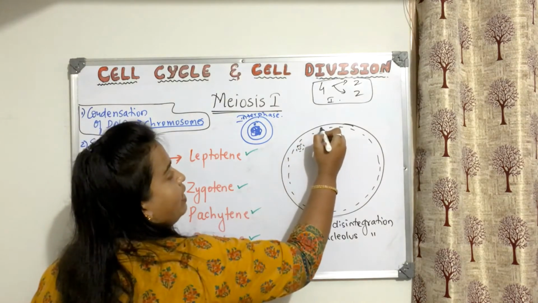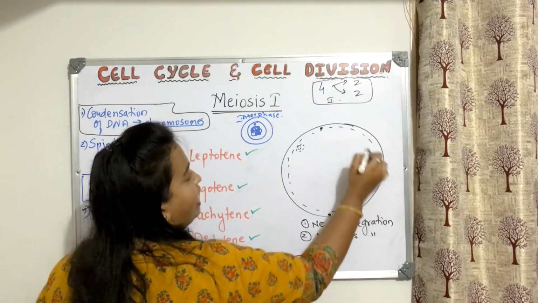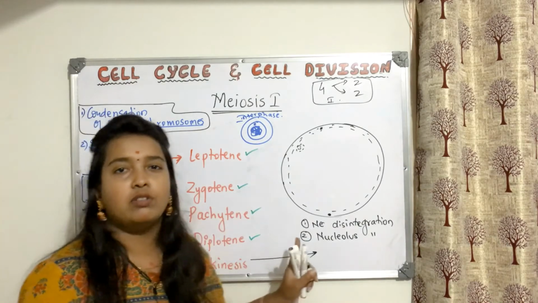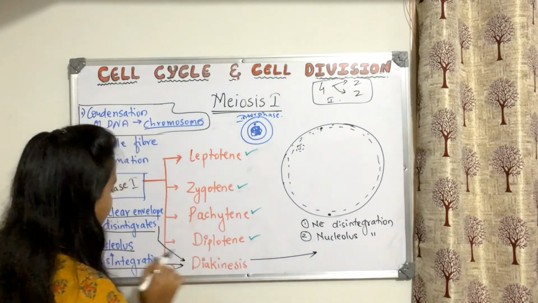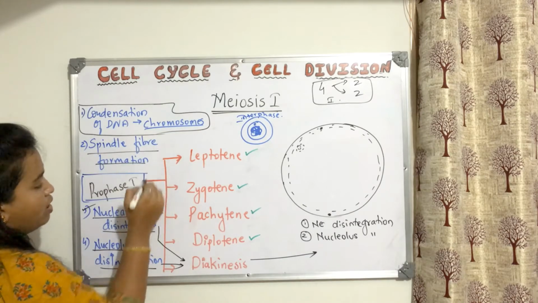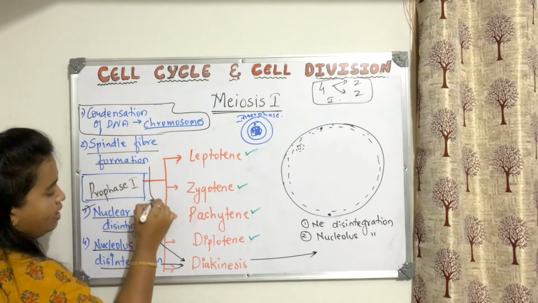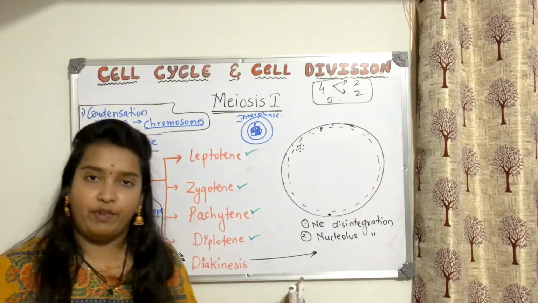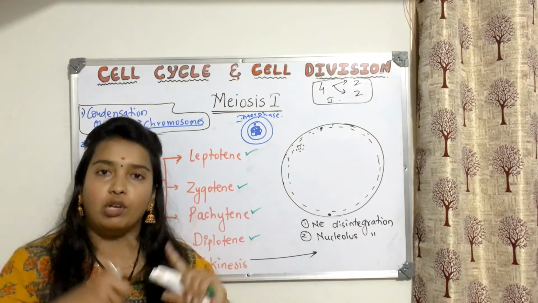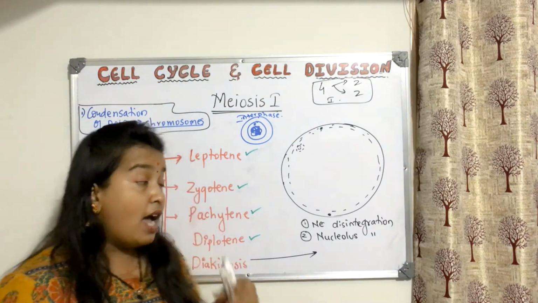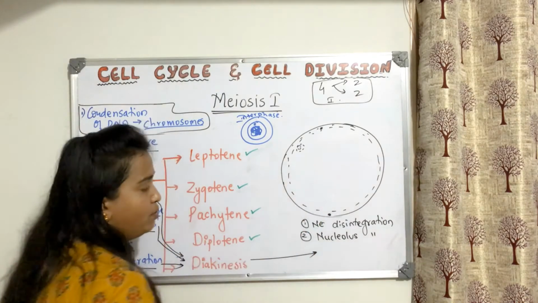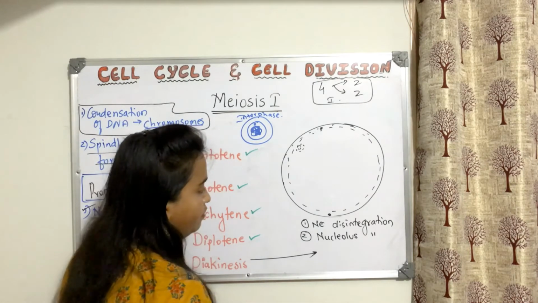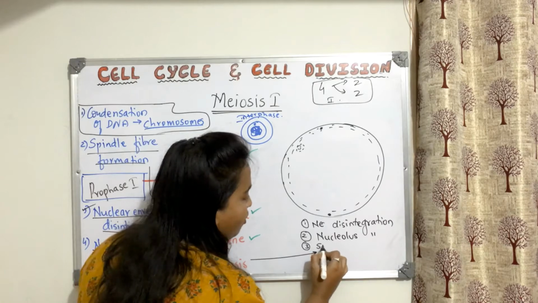Also the centrioles which were there, here or here, they start dividing and they start forming the spindle fiber. I have already explained everything in mitosis, so I am not giving more importance to those things. So spindle fiber formation also started where? Started in diakinesis. So at the last stage of prophase 1, the nuclear envelope disintegrates, the nucleolus disintegrates, and spindle fibers start forming. And what actually happens with those chromosomes? Let us see that. Very important term which you need to remember. Third one is spindle formation.